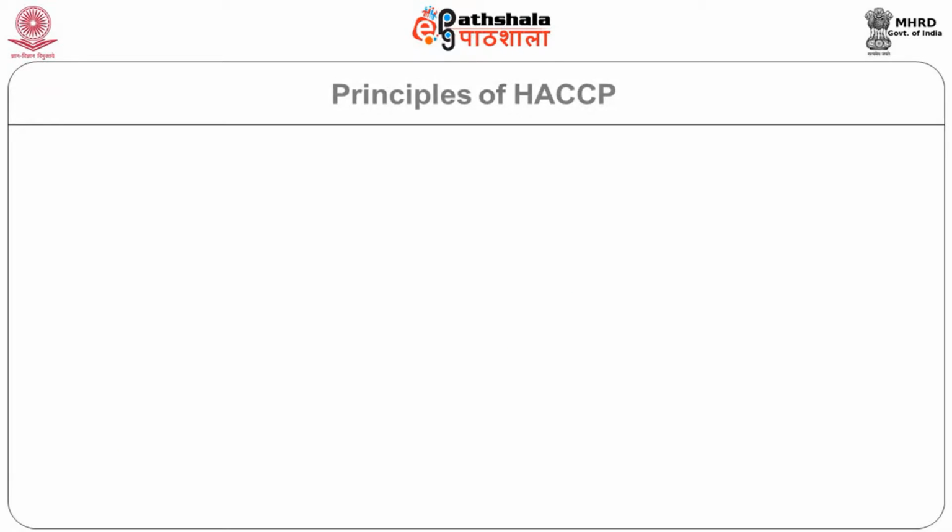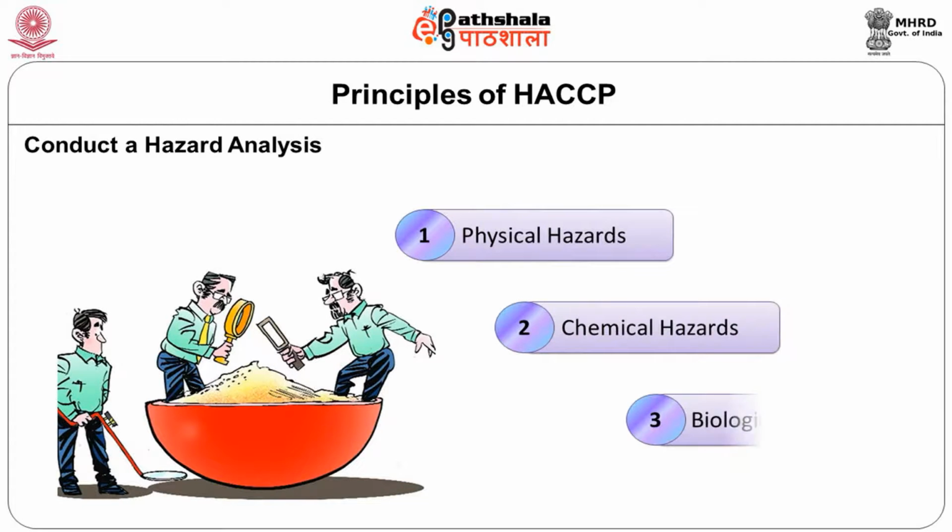There are 7 principles of HACCP, so we'll go one by one. The first principle is to conduct hazard analysis. So what are the hazards? In food safety, there are 3 typical hazards we can encounter: the physical hazard, the chemical hazard, and the biological hazard. Physical hazards are physical contaminants, like a hair, a piece of bone, or even a pin in the food.